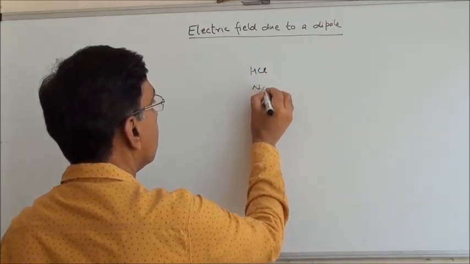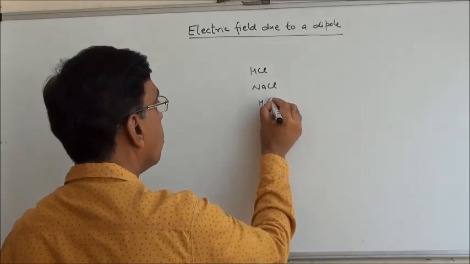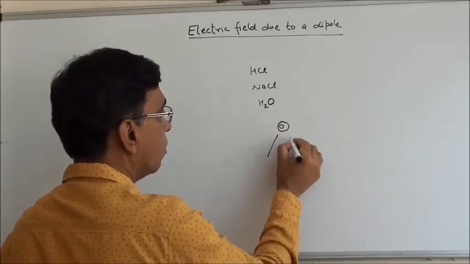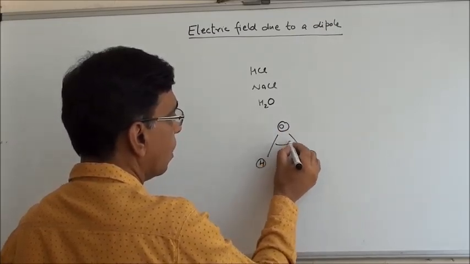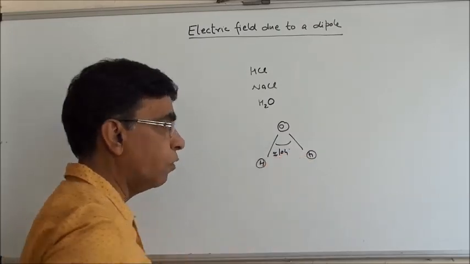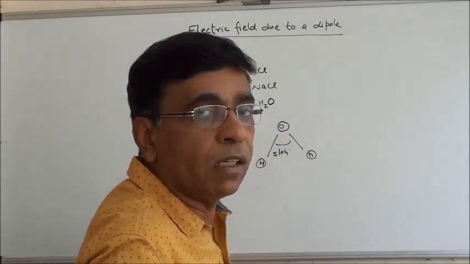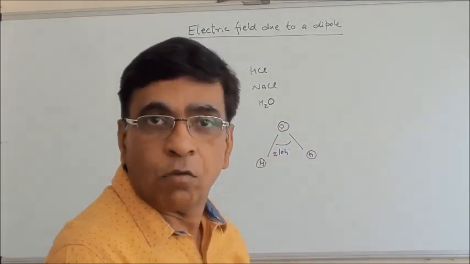HCl, NaCl, even H2O, water. This angle is obtuse, it's around 104 degrees. So in these cases, the positive and negative charges are not centered at one point.